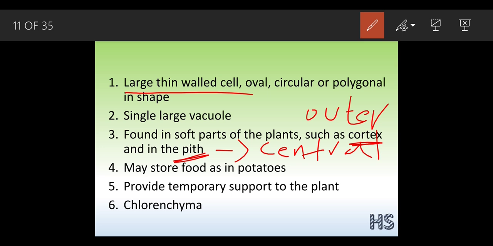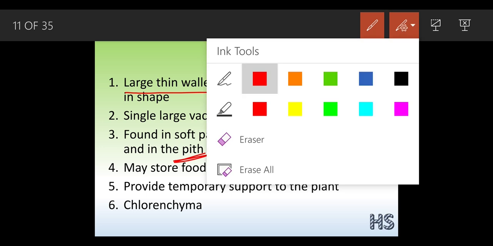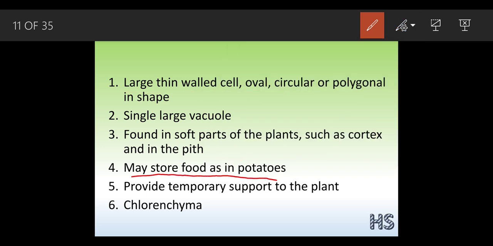This parenchyma is basically living cells. As they are living cells, they help to store food in the potatoes. Why can they store food in the potatoes? Because they are living in nature. And they might provide temporary support to the plants. Temporary support means it is helping the plants so that they can store food perfectly.